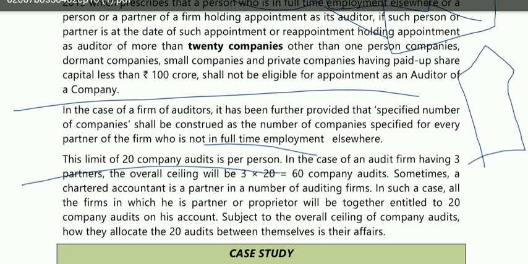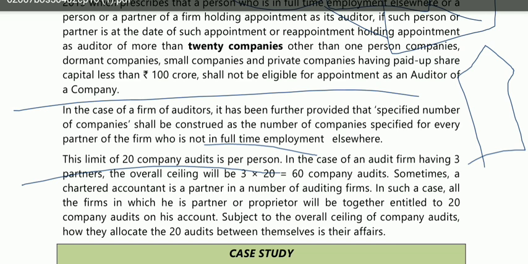As I've already told you, the ceiling is not per firm but per person. If there are 10 partners in an audit firm, every partner can audit for 20 companies at a time. So that particular audit firm can have 200 audits.